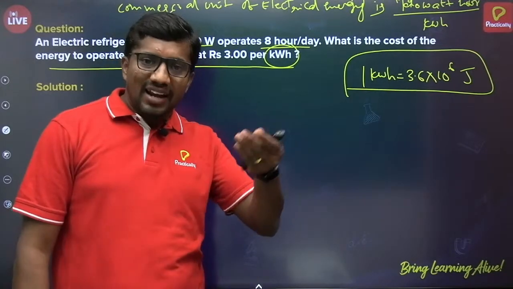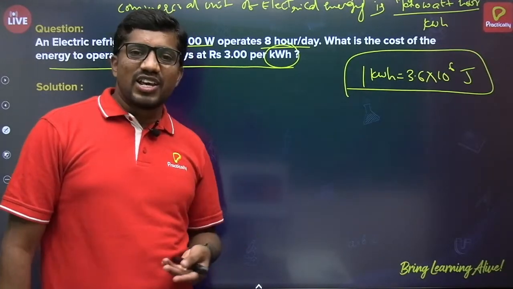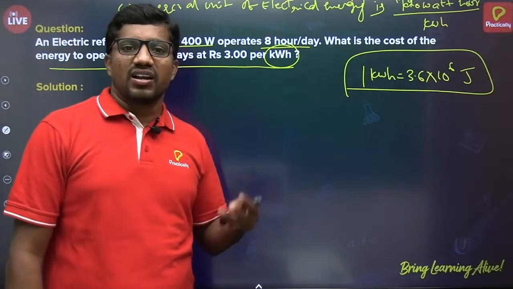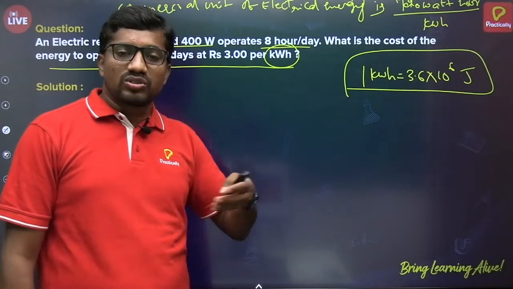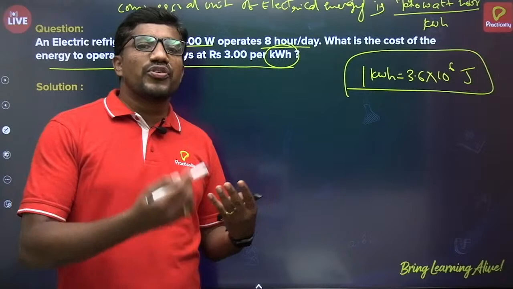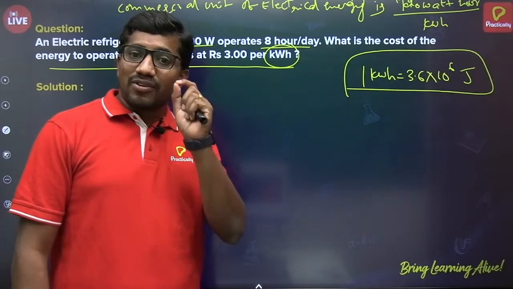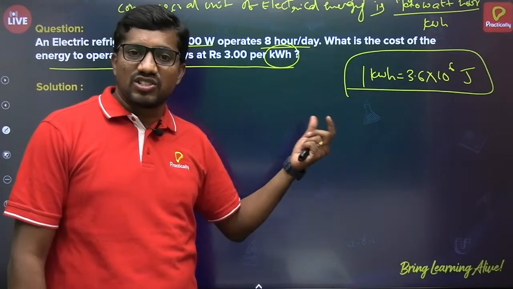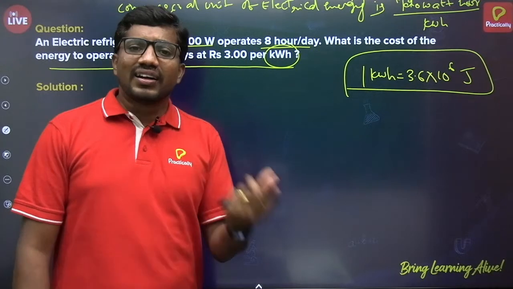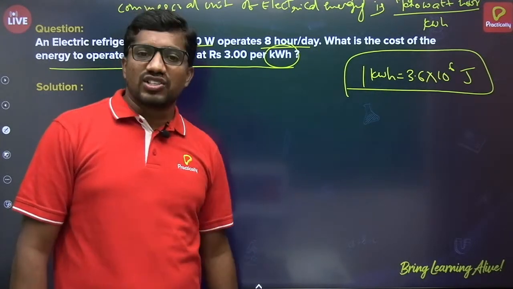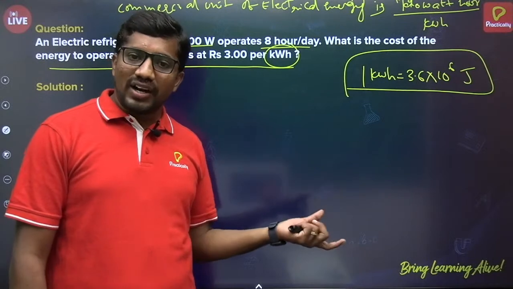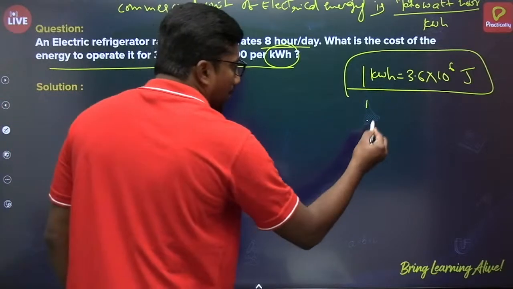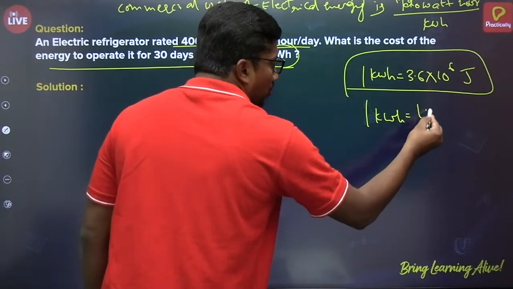While calculating the electricity bill, you may see in your own electricity bill also: this month 100 units consumption, last month 220 units consumption. So they express it in terms of units, so that each unit represents 1 kilowatt hour. Suppose my domestic appliance usage of electrical energy is 30 units, it means 30 kilowatt hour consumption. 50 units, 50 kilowatt hour. 60 units, 60 kilowatt hour. So 1 kilowatt hour consumption is nothing but 1 unit.